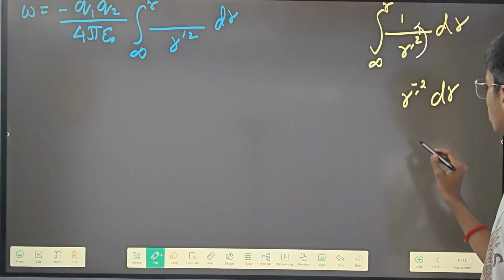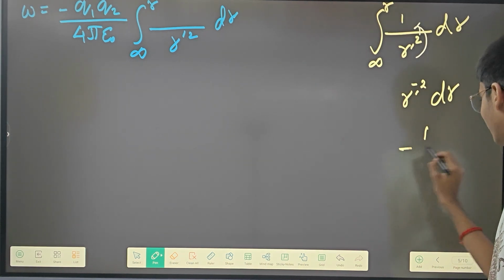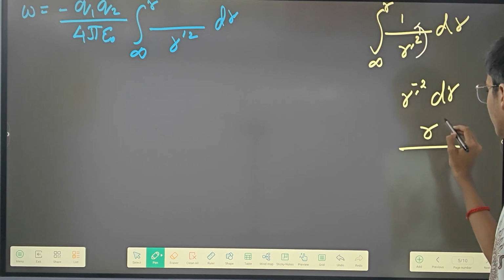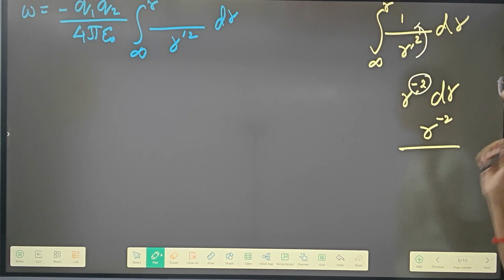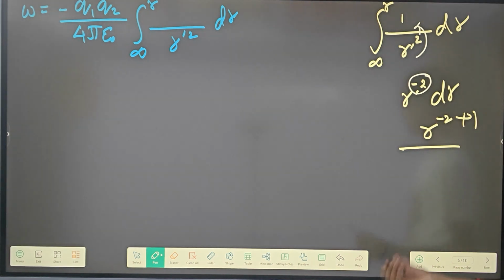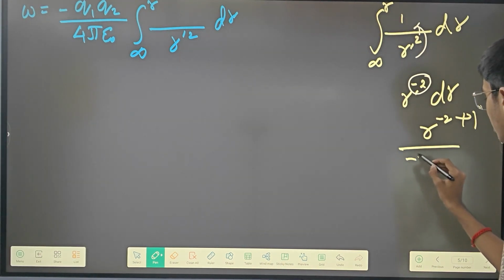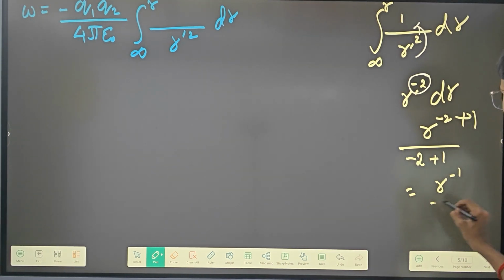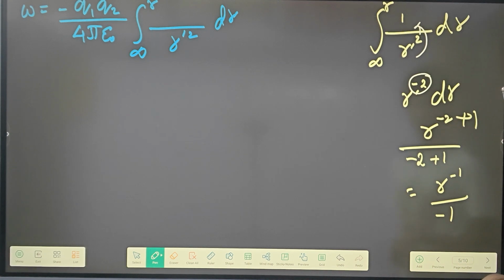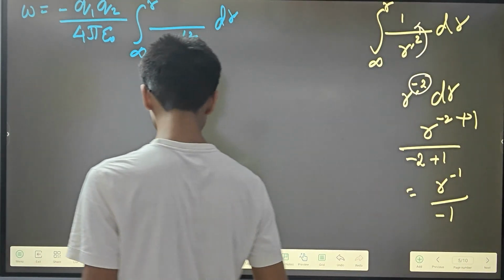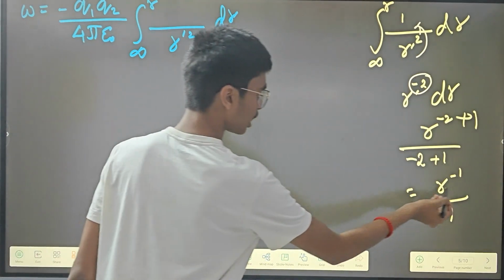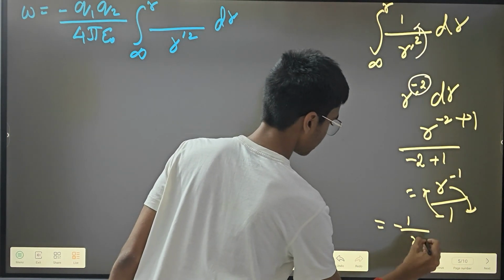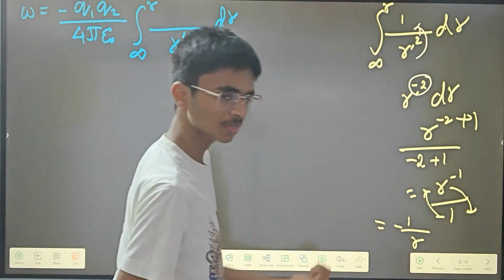So now I have to apply the power rule. r to the power minus 2, so you have to take this power and write it over there, and add 1 to it. The same thing you have to do to the denominator. Minus 2 plus 1, so it will be r to the power of minus 1 by minus 1. Done, all done. So this will come up as minus 1 by r.